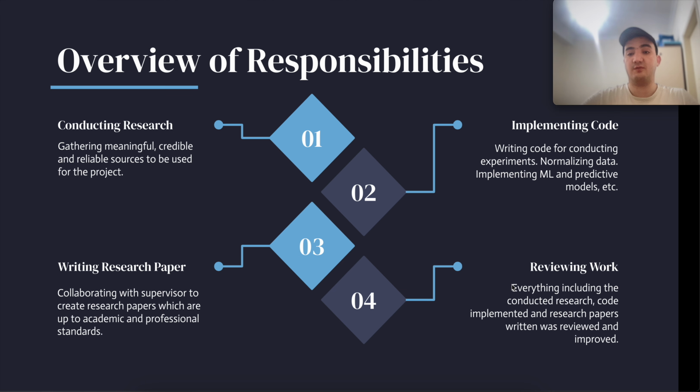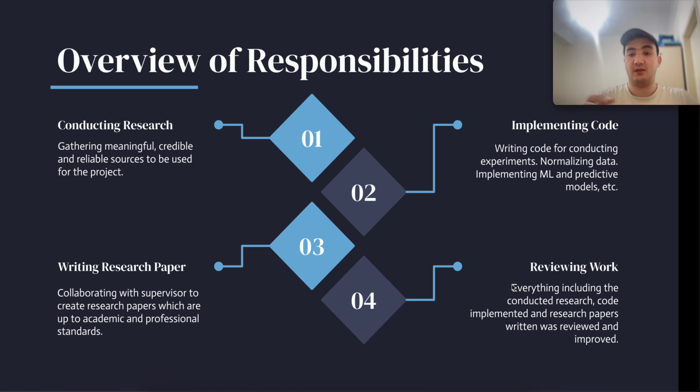So what was the overview of my responsibilities? I had to conduct research, so gather meaningful, credible, and reliable sources that we could use for the projects and for the research papers. Additionally, I was responsible for implementing code, for conducting the experiments for the projects, doing stuff like normalizing data, implementing machine learning models for path optimization or student performance prediction.